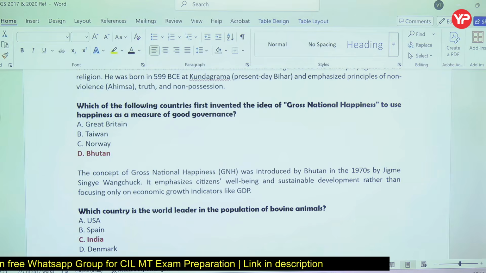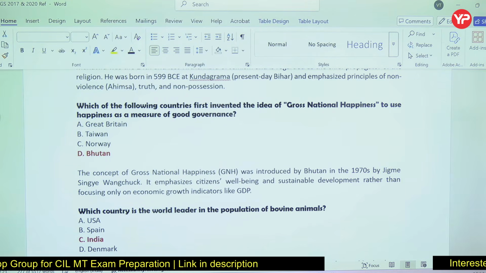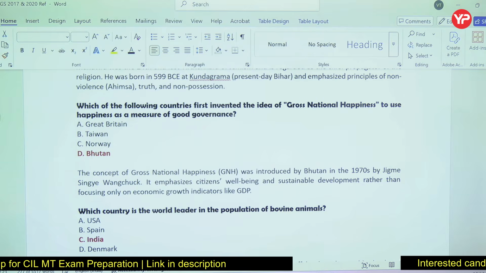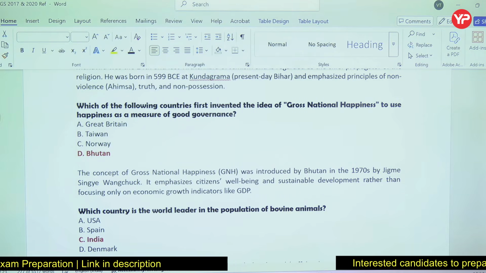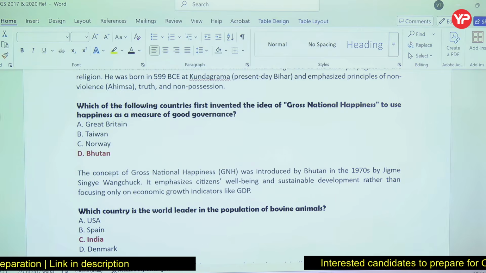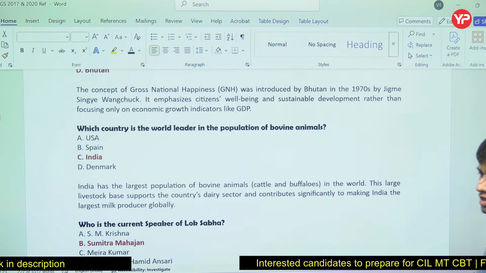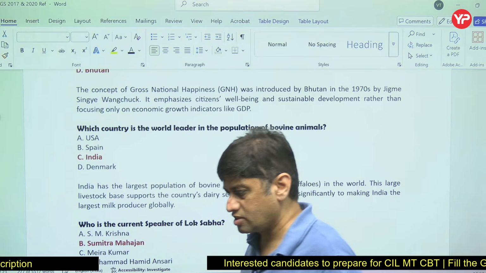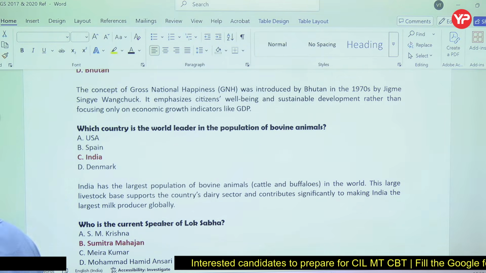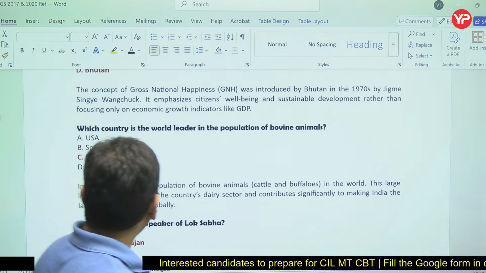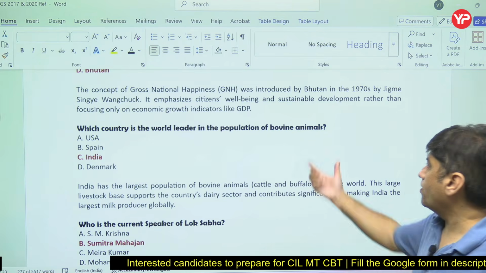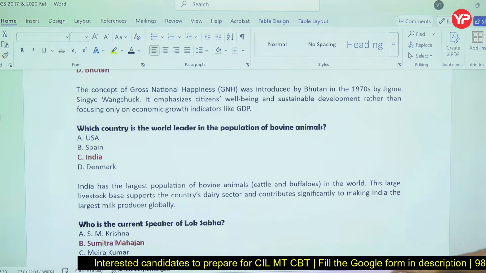Gross national happiness is the creation of Bhutan. Jigme Singye Wangchuck introduced this concept, and it is related to well-being and sustainable development rather than an economic growth indicator like GDP. So it is said that Bhutan is the happiest country on planet Earth. So bovine animals means cattle, buffalo, maximum in the world.